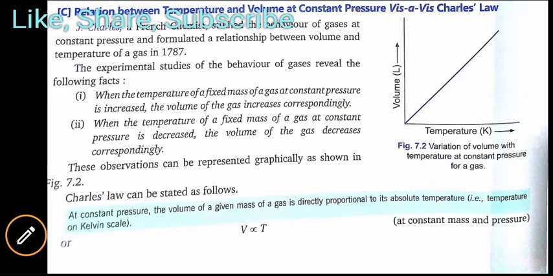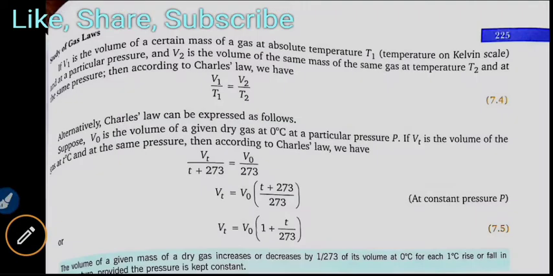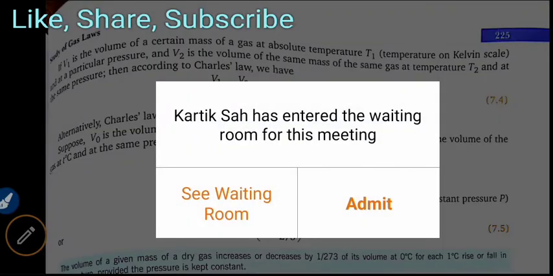You just told me the two postulates of the theory, but when we talk about the law, in one line we say that at constant pressure the volume of a given mass of a gas is directly proportional to its absolute temperature, that is, temperature on the Kelvin scale.